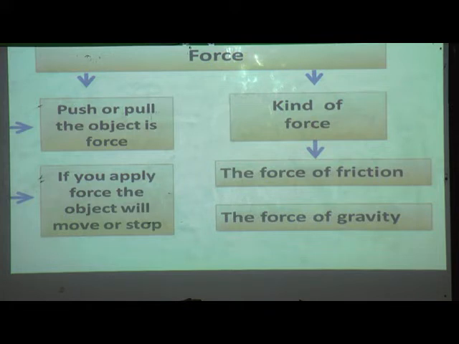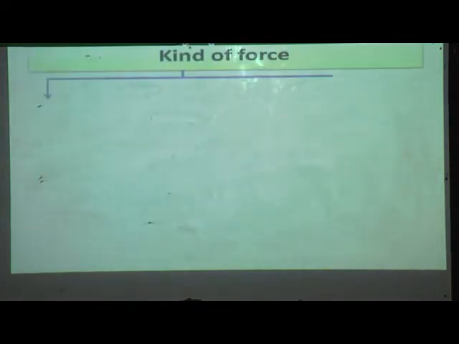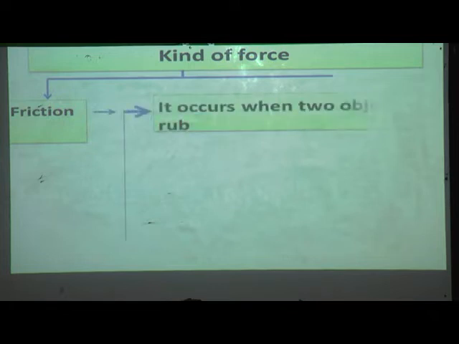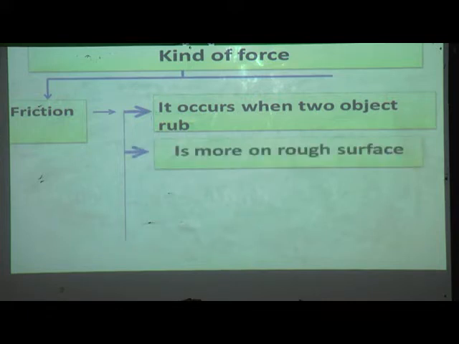There are some kinds of force. Those are the force of friction and the force of gravity. Friction occurs when two objects rub. The friction is more on a rough surface.